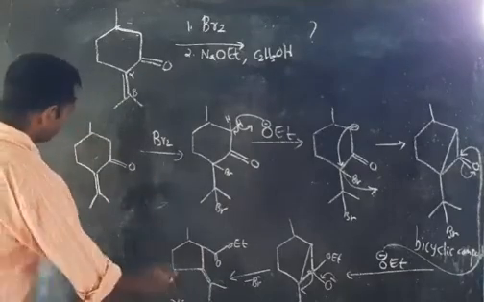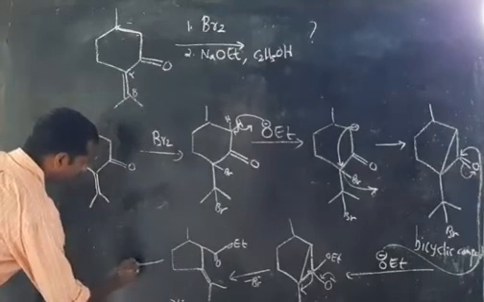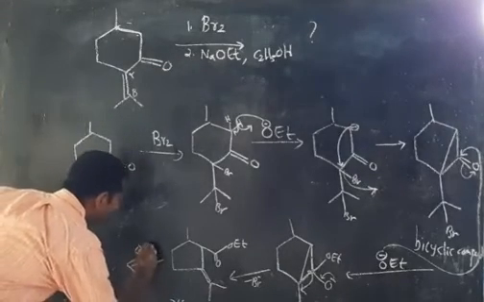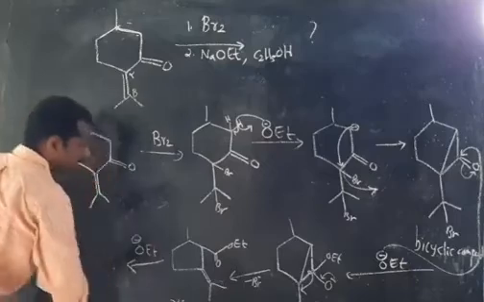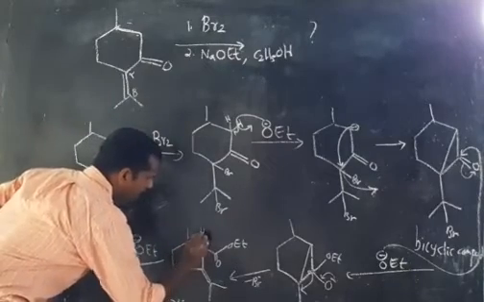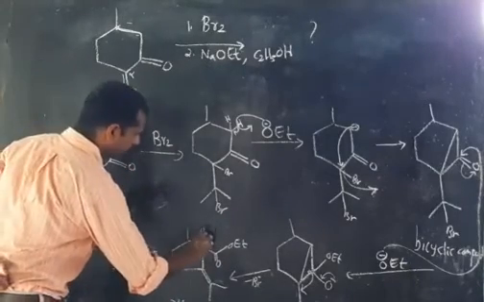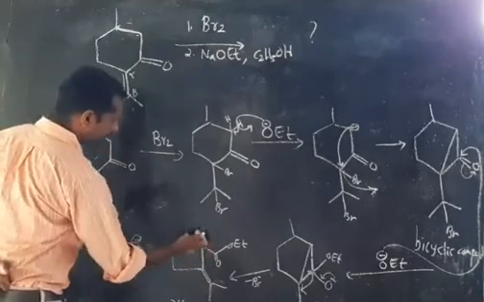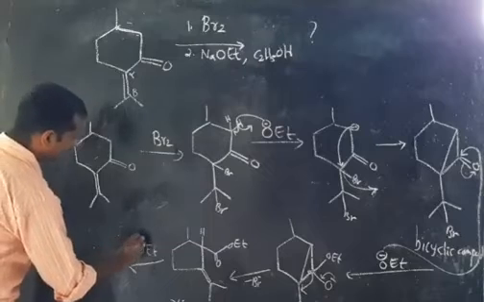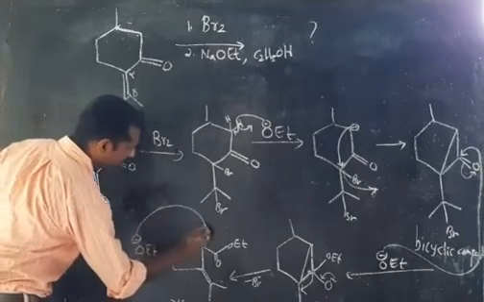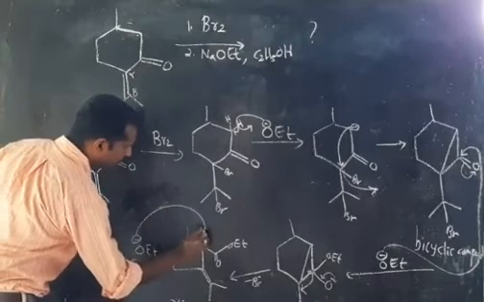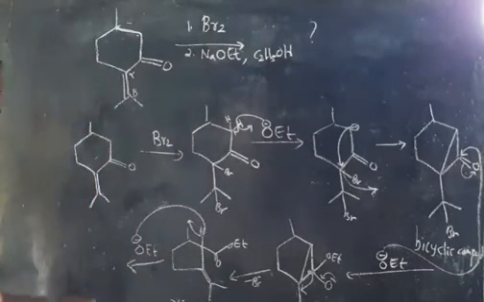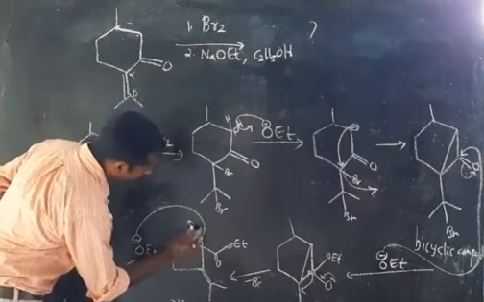Now again, actually if we want to, we can continue like this. You can see that again we have hydroxide ion, OEt minus. Again one more proton is here, an alpha acidic proton because of the CO group. This CO group is here, this proton is there. OEt minus will remove that proton also.